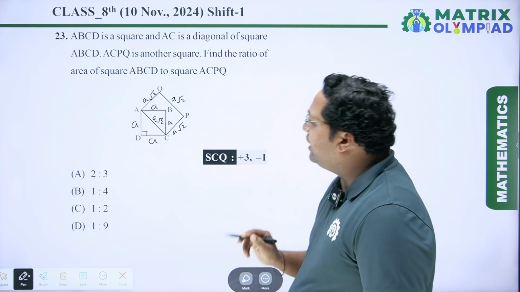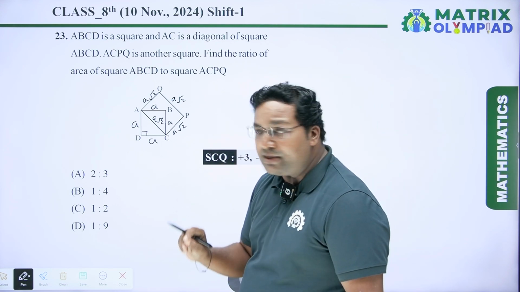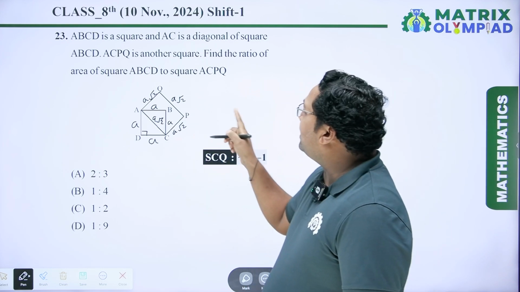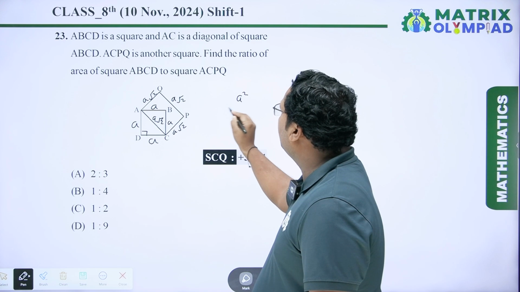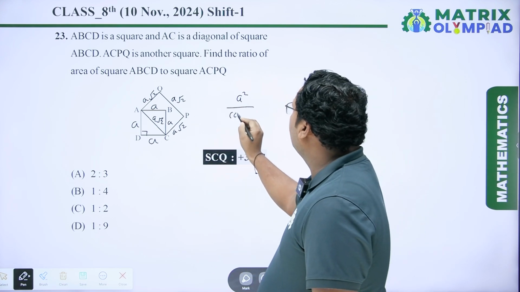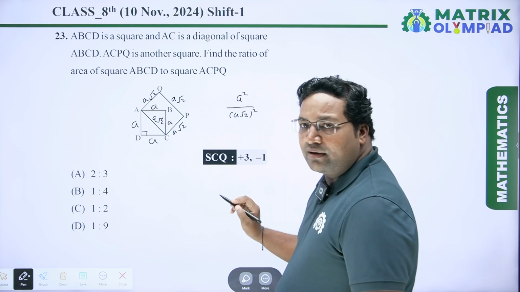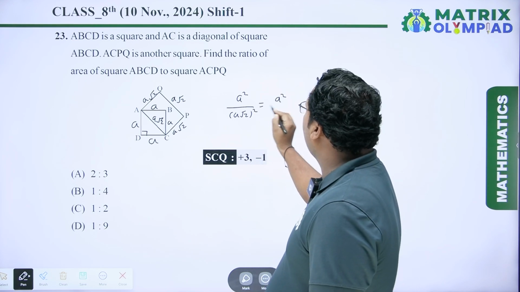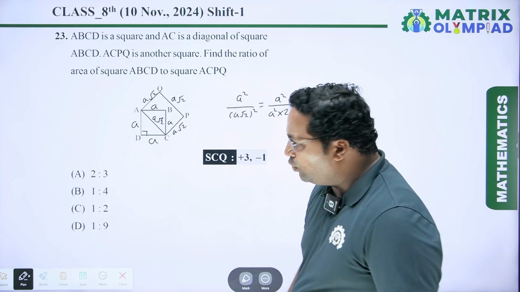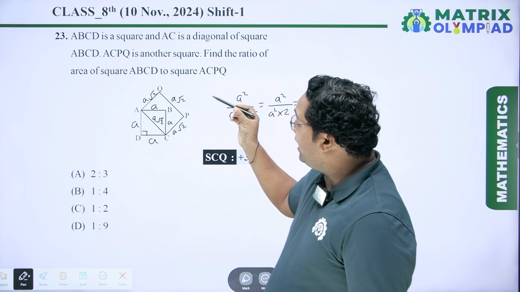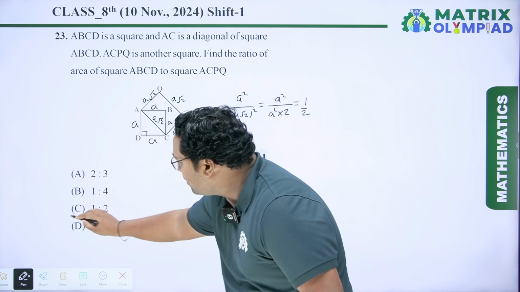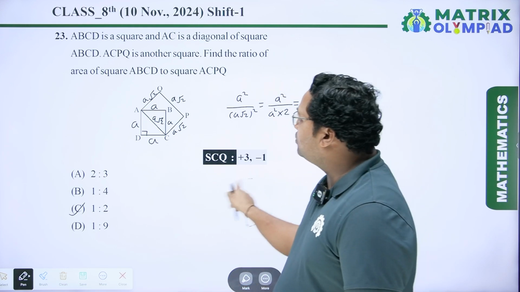Now we have to calculate the ratio of area of square ABCD to square ACPQ. So area of square ABCD is a square and area of square ACPQ is (a under root 2) square. This is equal to a square upon a square into 2, which is equal to 1 upon 2. So the ratio of square ABCD to square ACPQ is 1:2, which is option C. So option C will be the correct answer. Now coming to the next question.